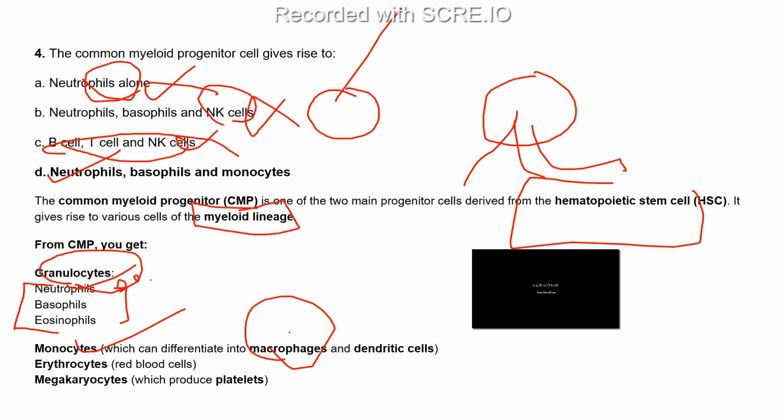I also told you that in different organs they have different names, and there are dendritic cells. Then erythrocytes, which produce the RBCs, the red blood cells. And megakaryocytes, I mentioned that they help in blood clotting, and we know that the only thing in our body which helps in blood clotting is the platelets, right? They help in blood clotting. And who produces platelets? The megakaryocytes, and they come under the myeloid progenitor, right?